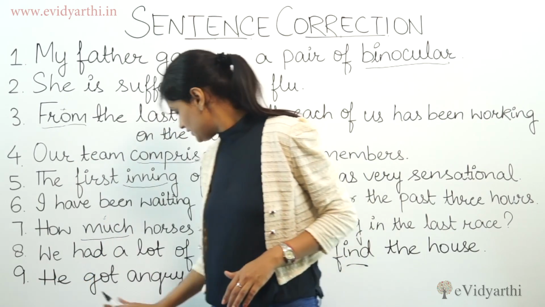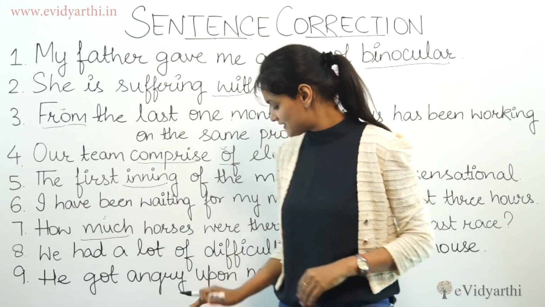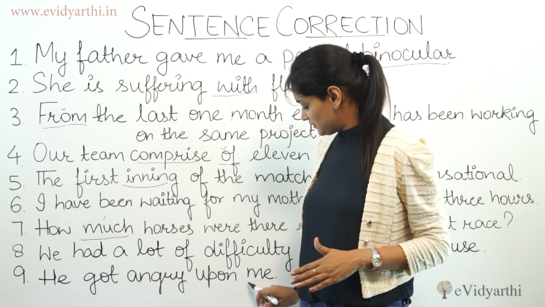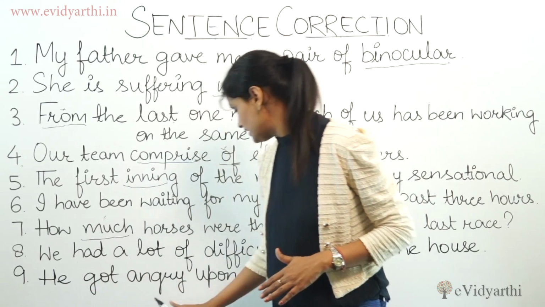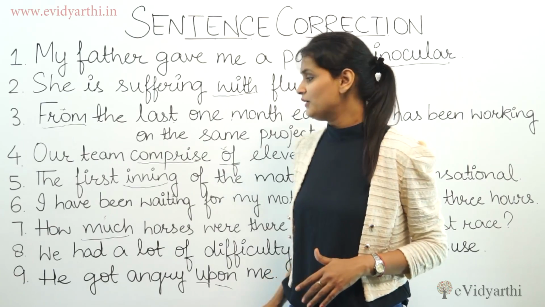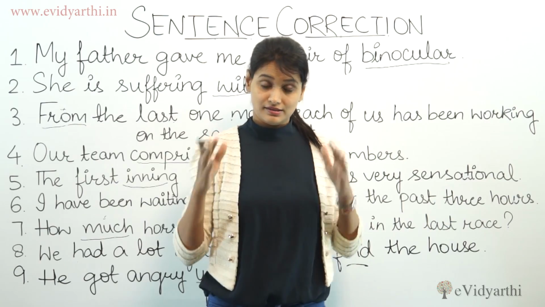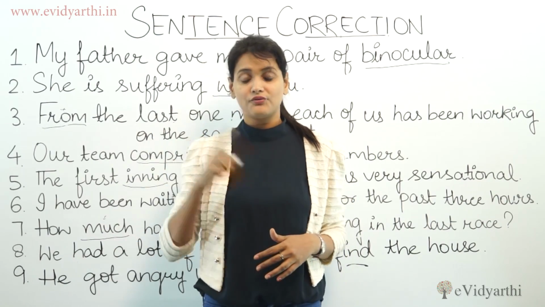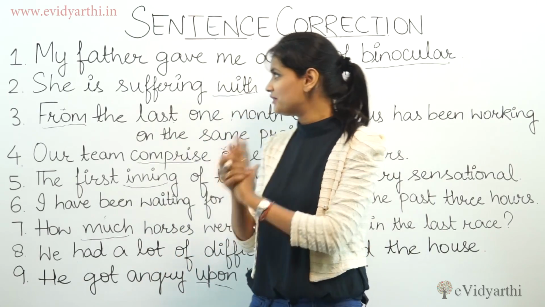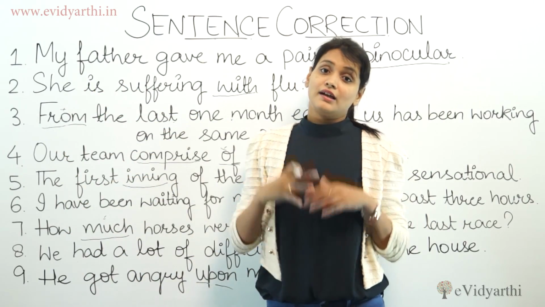And the last is: he got angry upon me. Okay, we never say that when someone gets angry with a person, right? So, when there is "me", we never say he got angry upon me. We say he got angry with me. Yes, I'm a person or someone else is a person and someone has got angry with me or with him or with her. So in this way, we have learned what mistakes can be made when we use such kinds of sentences in given situations.